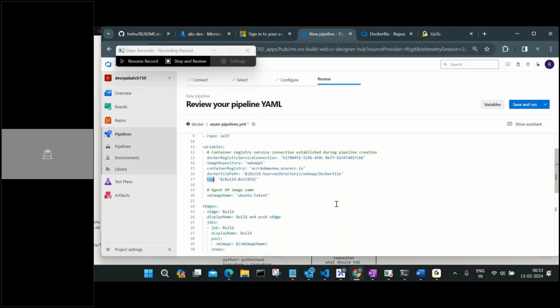So I want dynamic tagging. I want incremental tagging. I want it to automatically increment, like 1, 2, 3, 4, 5, 6, that way. So every time I know which image I built and what is the version which is running in my production environment or in my development environment.